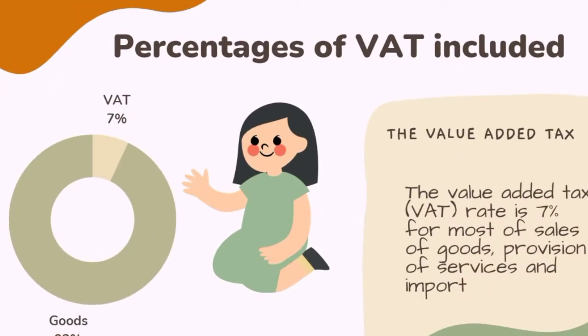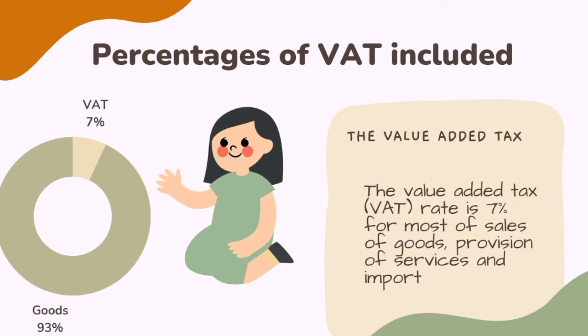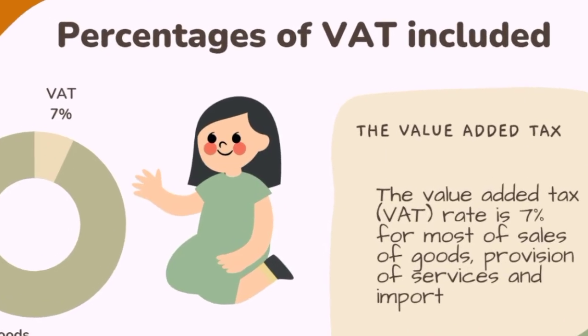So that now we know the meaning of indirect tax and examples of indirect tax, we'll be learning about the percentage of VAT included. Now, VAT is just the value added tax. The value added tax rate is 7% for most sales of goods, provision of services, and imports. That means that the price of the good is 93% and VAT is 7%.